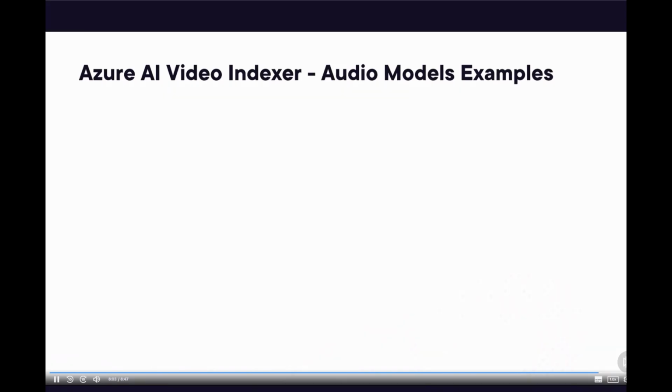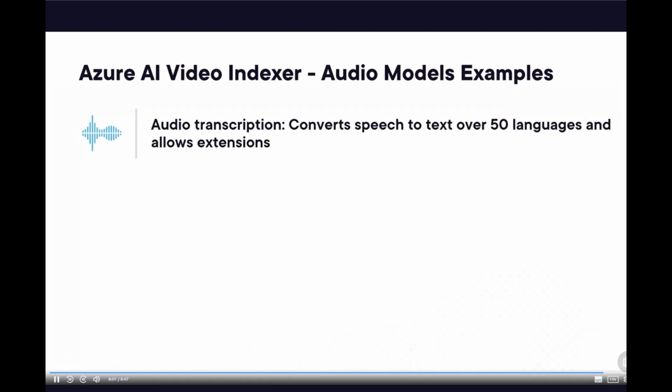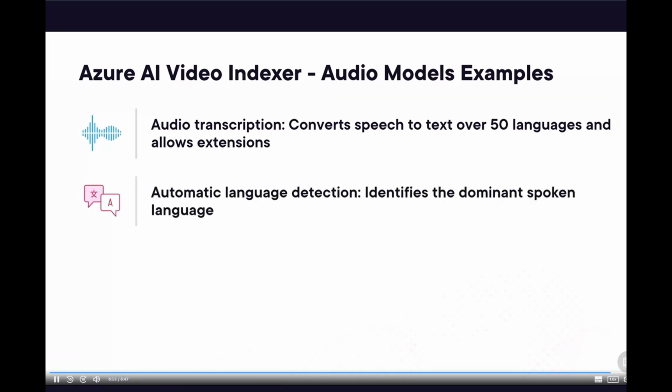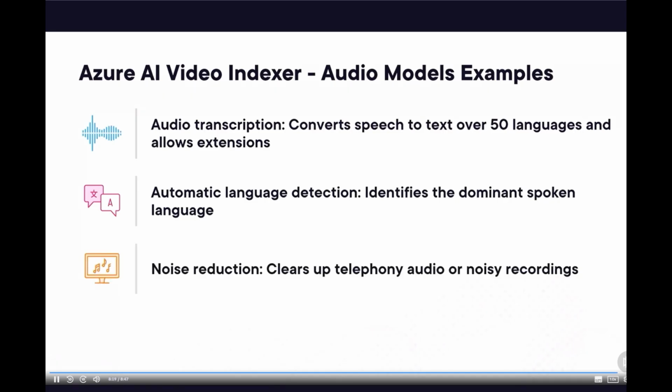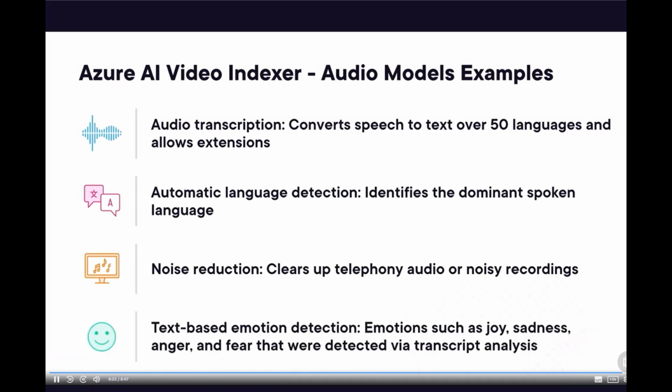There are also audio models available in Azure AI Video Indexer. Audio transcription converts speech to text over 50 languages and allows extensions. Automatic language detection identifies the dominant spoken language. Noise reduction clears up telephonic audio or noisy recordings. Text-based emotion detection: emotions such as joy, sadness, anger, and fear that were detected via transcript analysis.